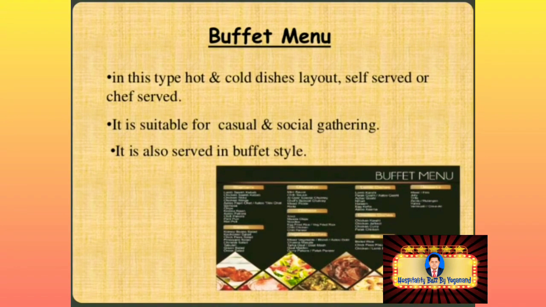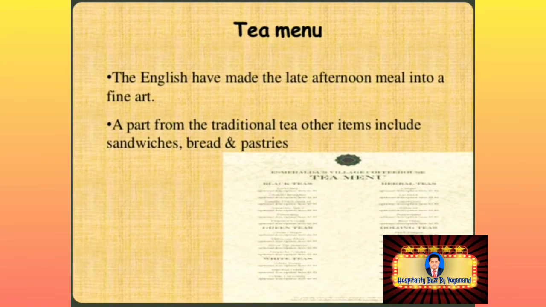Next one is buffet menu. In this type, hot and cold dishes are laid out, self-serviced or self-served. It is suitable for casual and social gatherings. It's also served in buffet style. Next one, tea menu. The English have made the late afternoon meal into a fine art. Apart from the traditional tea, other items included are sandwiches, bread and pastries.